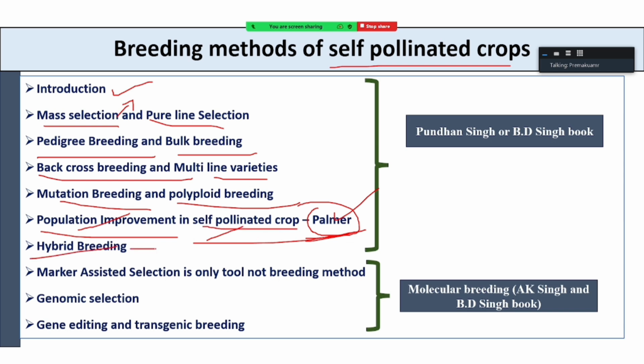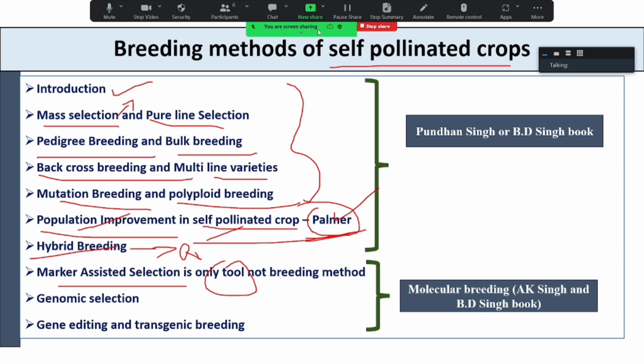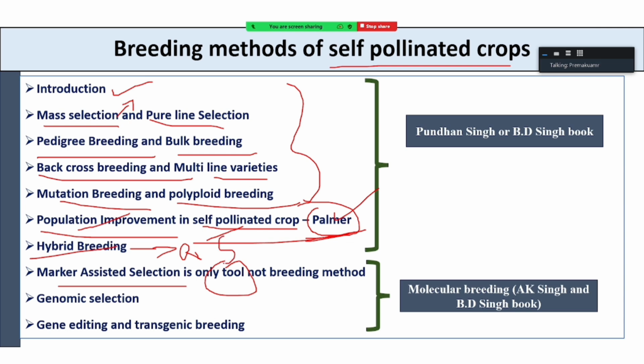Then hybrid breeding is also possible, for example in rice. Hybrid breeding is majorly relevant. We have discussed it in detail. Marker-assisted selection is only a tool. It is not a breeding method. Sir, I was saying sorghum too, sir. Yes, sorghum, and in many crops. In many crops it is there; I just take the example of rice. Marker-assisted selection is used only to enhance the efficiency of these breeding methods.